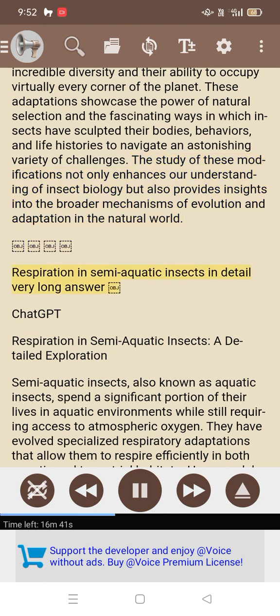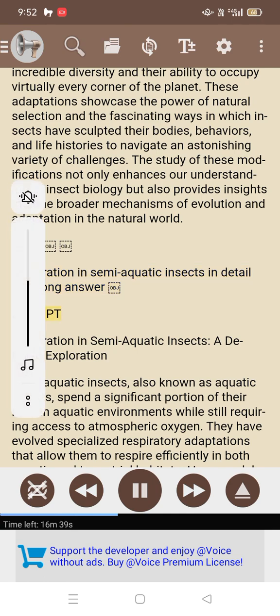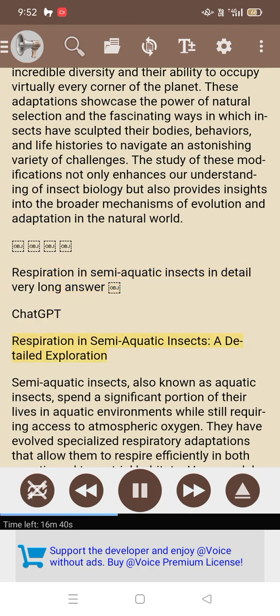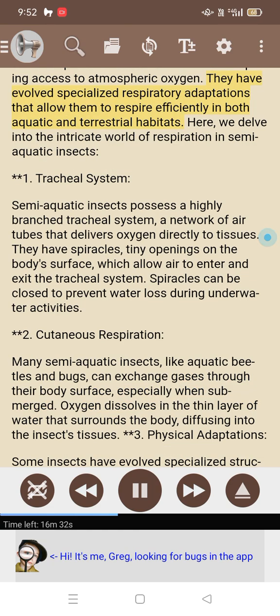Respiration in semi-aquatic insects in detail. Very long answer. ChatGPT. Respiration in semi-aquatic insects: a detailed exploration. Semi-aquatic insects, also known as aquatic insects, spend a significant portion of their lives in aquatic environments while still requiring access to atmospheric oxygen. They have evolved specialized respiratory adaptations that allow them to respire efficiently in both aquatic and terrestrial habitats. Here, we delve into the intricate world of respiration in semi-aquatic insects.